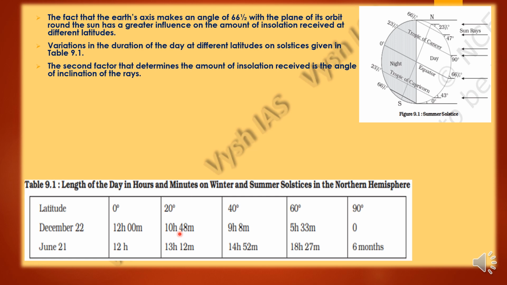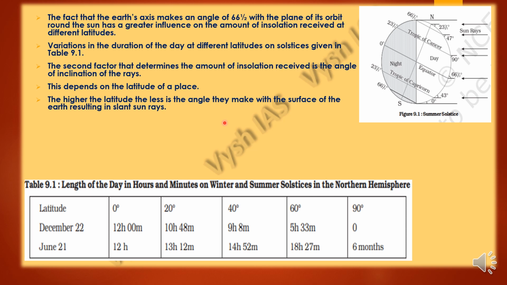Then the second factor which will determine the amount of insolation received is the angle of inclination of the rays. So you can see these are the sun rays, and you can see that the Earth is tilted, right? So this shaded area, the light won't reach, because only this portion of the Earth will receive the rays. So this depends on the latitude of that particular place. The higher the latitude, the smaller the angle which will make the surface of the Earth heated or cold, and it will result in slant sun rays.